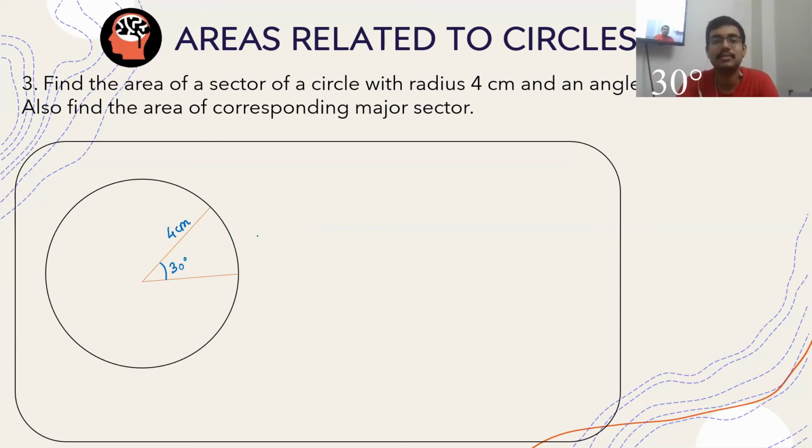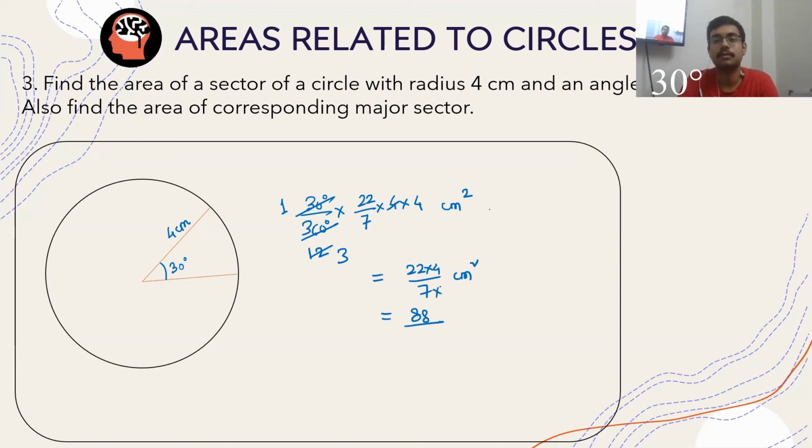Find the area of the sector, so that this is 30 degree by 360 degree. This is the fraction. The total area is pi r square. So 30 degree by 360 degree will be 1 by 12. 4, 3 are 12. So this is basically 22 into 4 by 7 centimeter square, which is equal to 4.19 centimeter square.